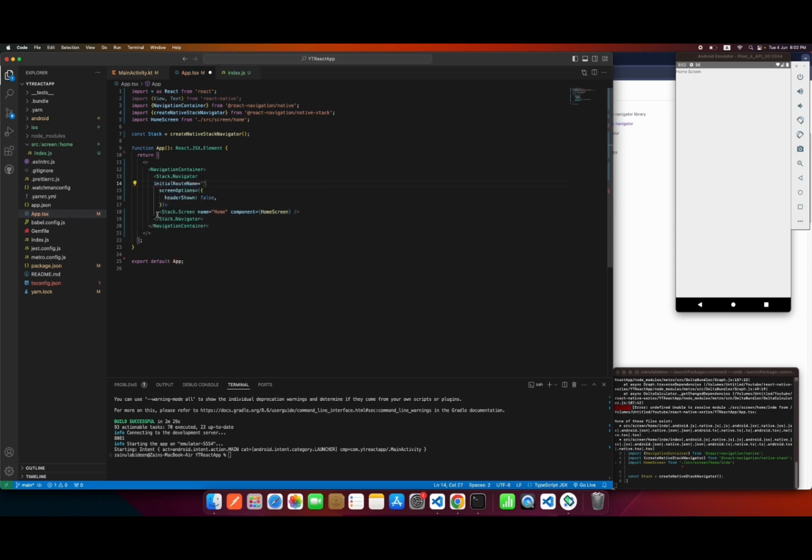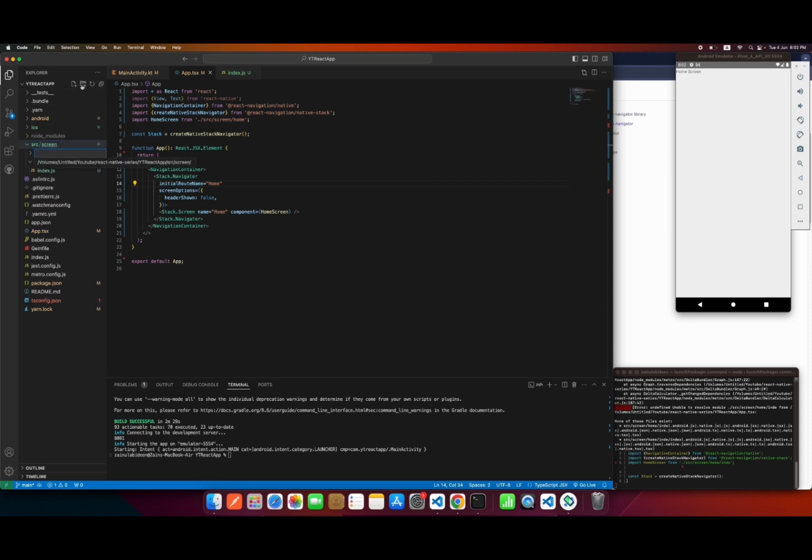For example, right now we only have one screen, but if we have multiple screens, what will be the first screen which will open? Basically by default it will be the top one, but if you want to customize it, you can. You will say home, and then okay. So for a better demonstration, I will create another screen.